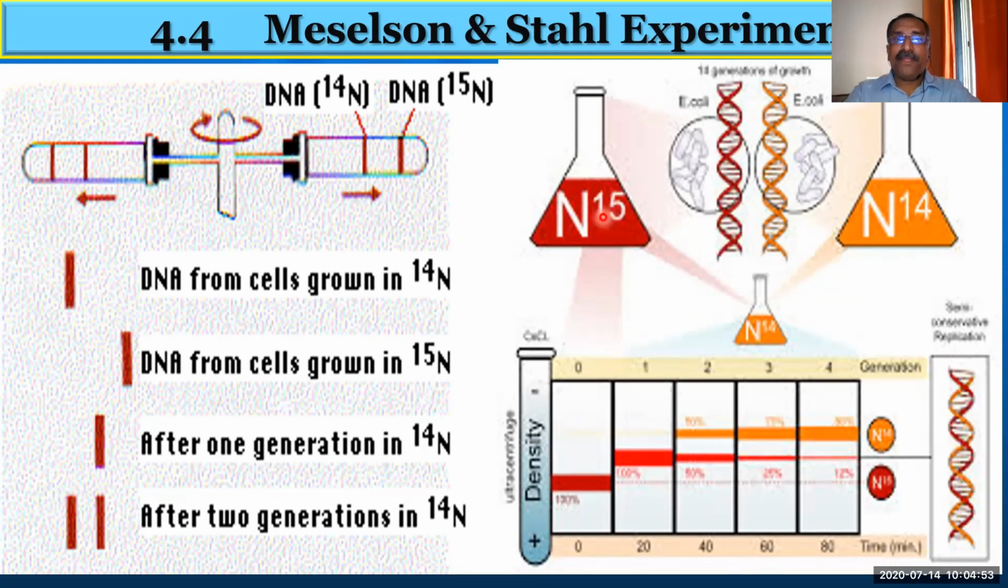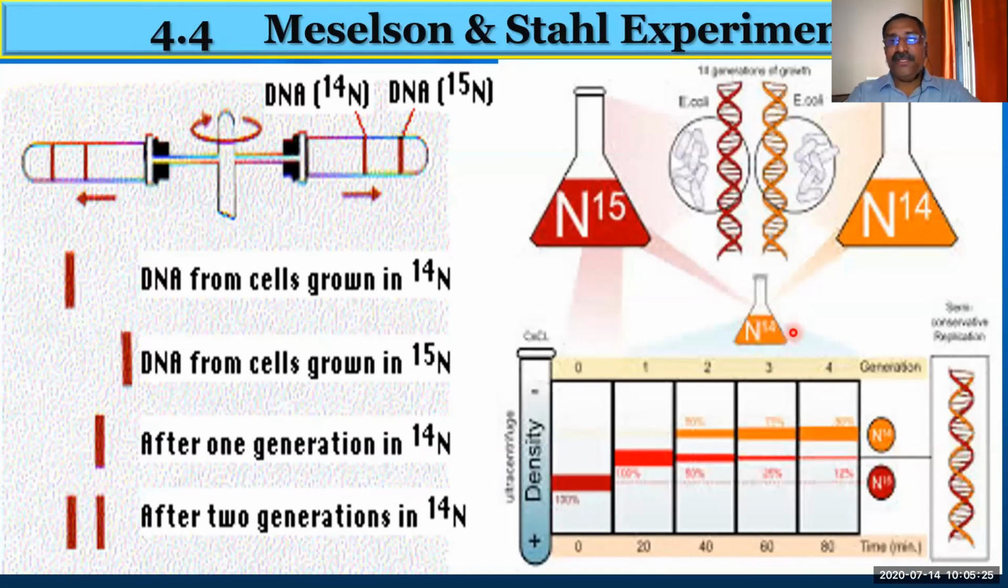Now what happened? After culturing in N15 for 2-3 generations, they transferred this DNA into another medium that contains N14, that is normal. N15 is heavier and N14 is normal. Are you getting what I say, friends? I'm doing it a little fast because of time. So from N15, the DNA was all N15 nitrogen bases. They transferred that DNA into N14.